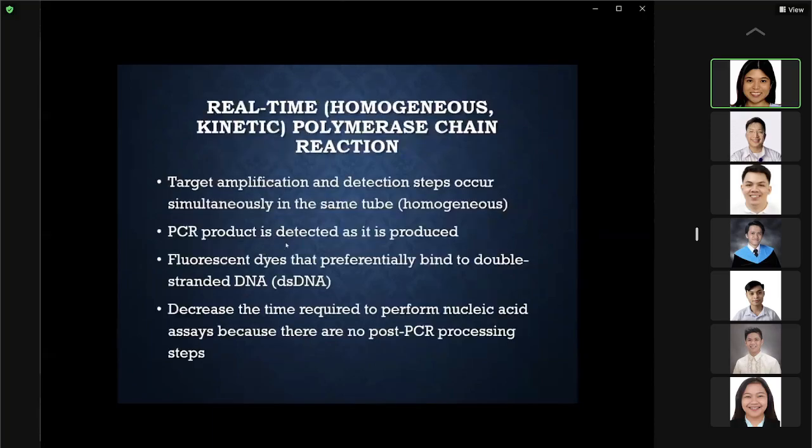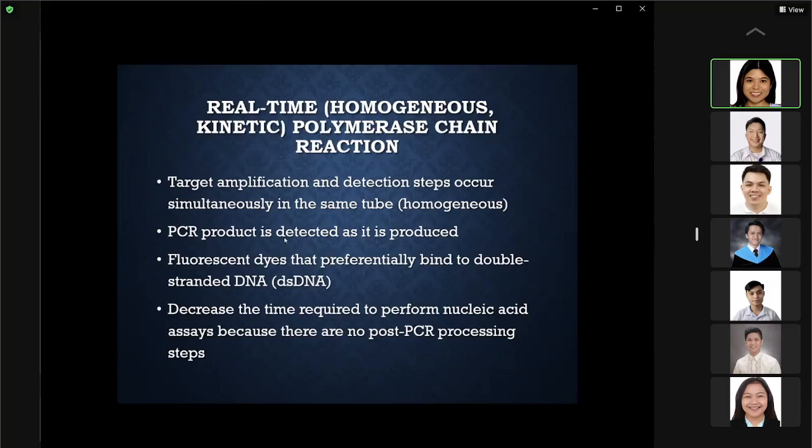And then we have the real time or homogeneous or kinetic polymerase chain reaction. In here, you have target amplification and detection steps occurring simultaneously in the same tube. That is why it is called a homogeneous polymerase chain reaction. The PCR product is detected as it is produced, and that is why it's called real time.